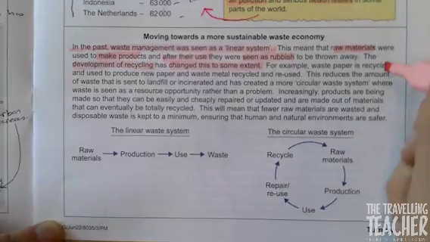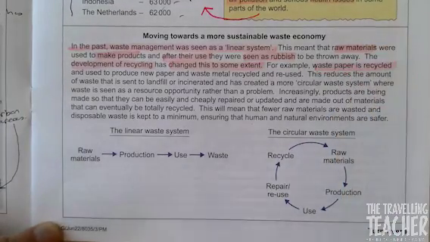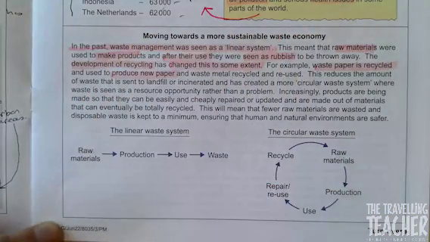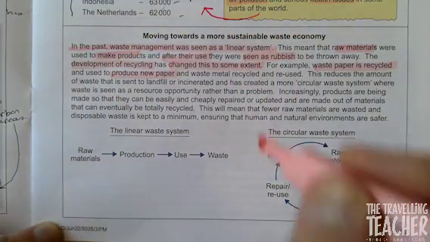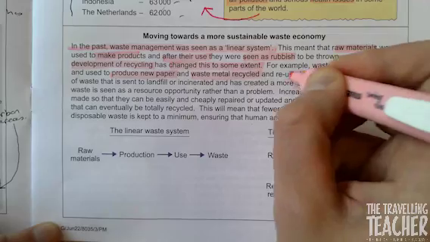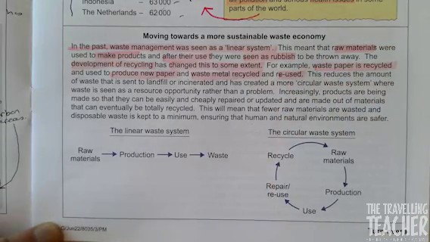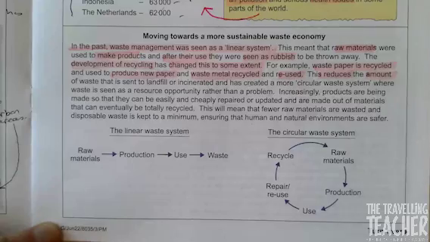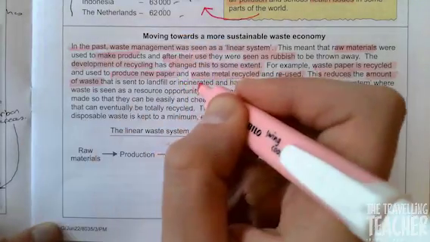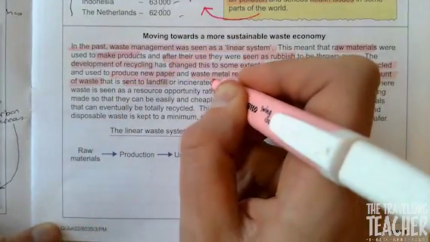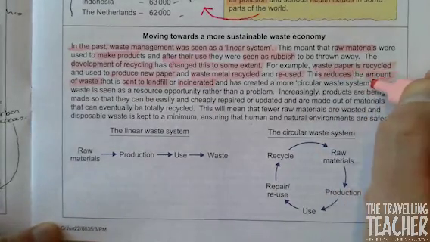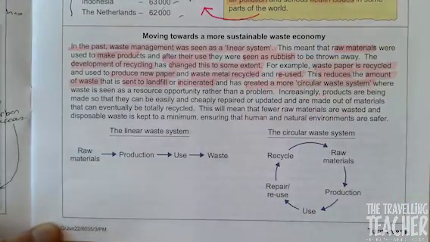Waste paper is recycled. Produce new paper. Waste metal recycled. Reused. Reduces amount of waste sent to landfill, incinerated. Created a more circular waste system.